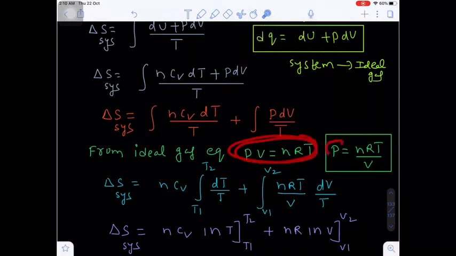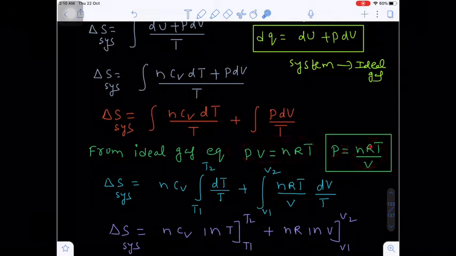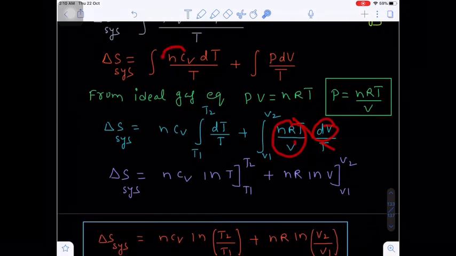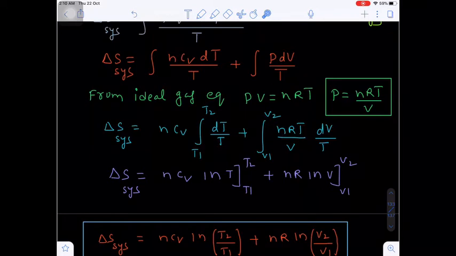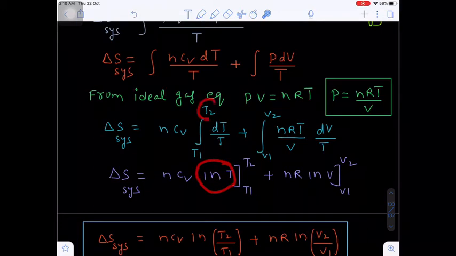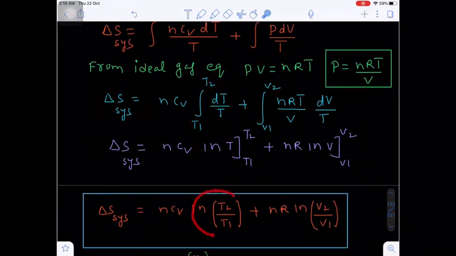With the help of PV equal to nRT, I can write the pressure equal to nRT by V. So bring the nRT by V here, and the temperature gets cancelled out. So finally you will get nR by V dV. Now here n is a constant, and Cv, the heat capacity at constant volume, is a molar heat capacity. If it is 1 mole of ideal gas, it is also constant. Bring the nCv constant outside the integration, and we know the integral of dT by T is ln T, upper limit T2 and lower limit T1. So ln T2 minus ln T1, ln of T2 by T1, log of a by b.